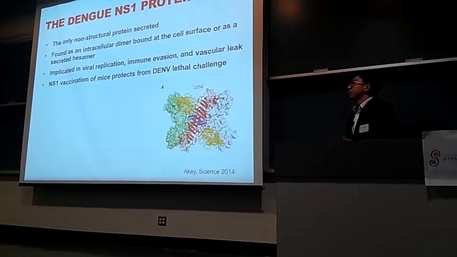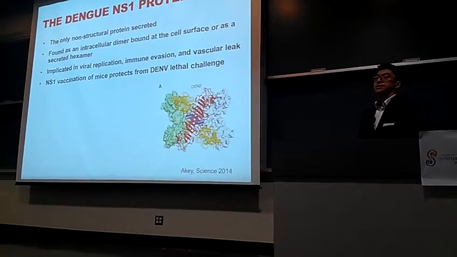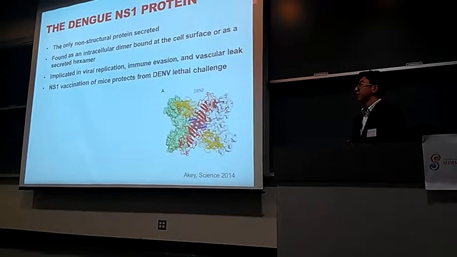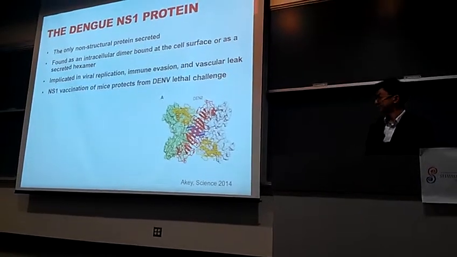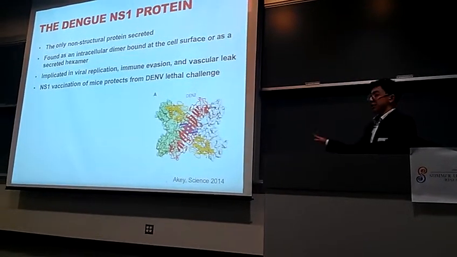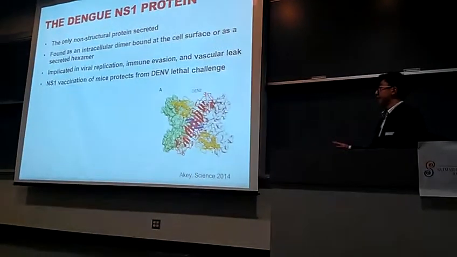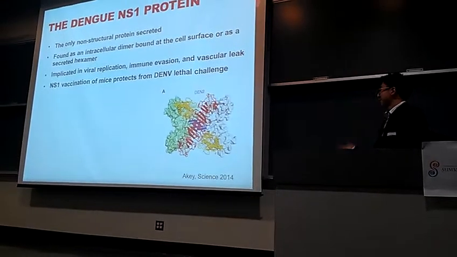And in our lab, what we have previously found was that NS1 vaccination of mice actually protects mice from lethal challenge of dengue, suggesting that anti-NS1 immune responses are essential for protection. And you can see on the bottom right the crystal structure of NS1 that has just been solved this year. It's really a great privilege to see it, because after decades of research, we are finally able to see this.